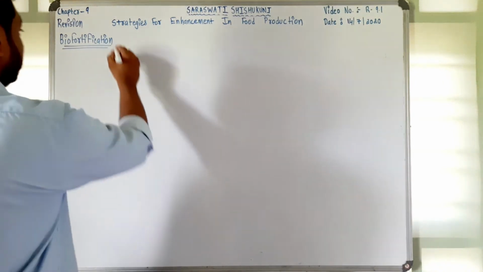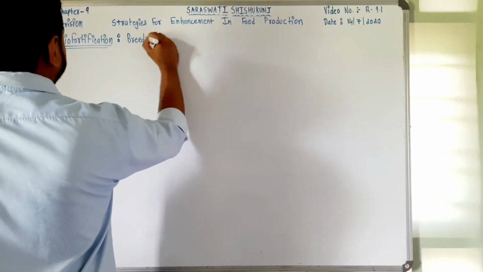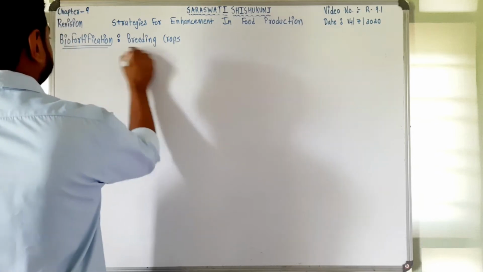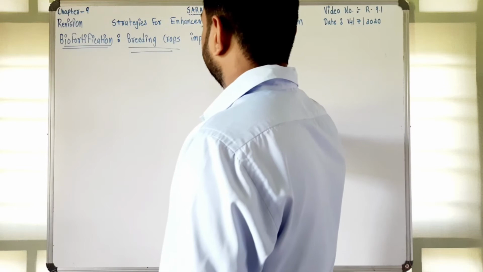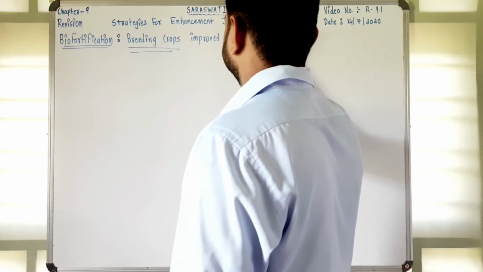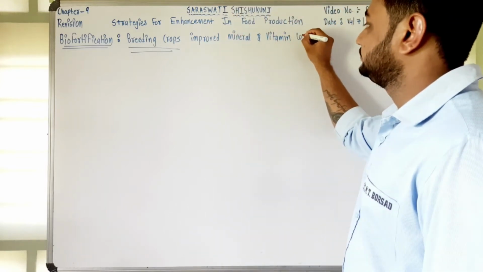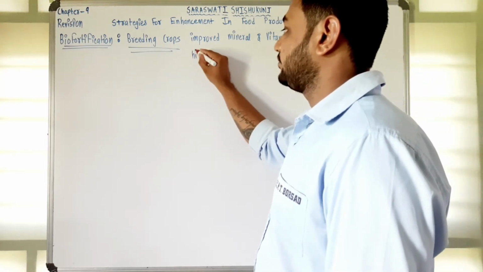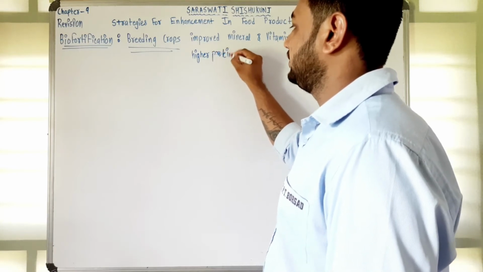So this is breeding crops for improved mineral and vitamin content, as well as higher protein and healthier fats.